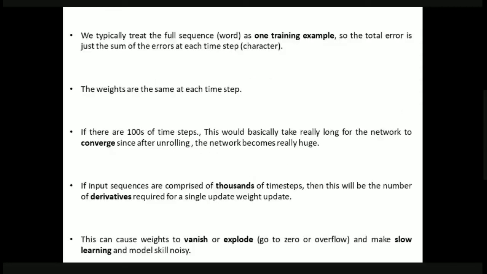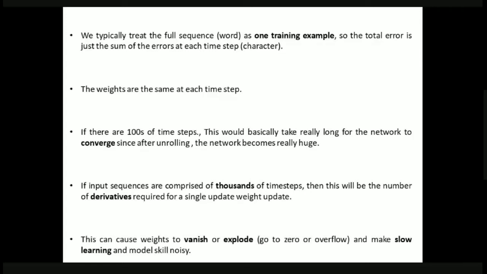Okay, so now here if you see the full sequence, we have taken a word, right? We have taken the word HELLO. So we consider this complete sequence of the word as one training example. So what is the total error? The total error will be the sum of the errors at each time step. So the sum of the error at H, at E, at L, and at L and at O. So this completely will be taken and those are summed up and we calculate the total error.